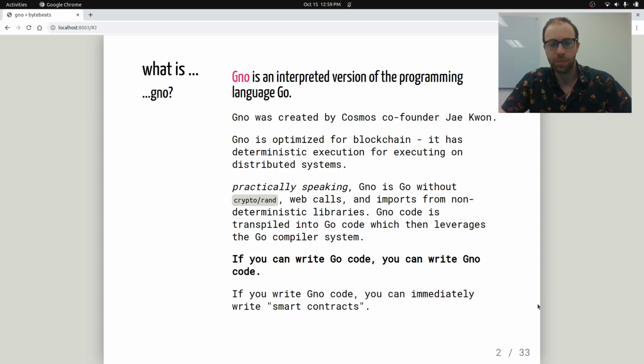of the program. But practically speaking, Gno is basically Go, but it's deterministic, so it doesn't have crypto-rand, web calls, imports from non-deterministic libraries. And under the hood, Gno code is transpiled into Go code, so it leverages a lot of the Go compiler system and Go tools. Basically, if you can write Go code, you can probably write Gno code. And if you can write Gno code, you can pretty much immediately start writing smart contracts and developing systems that are for the Web 3.